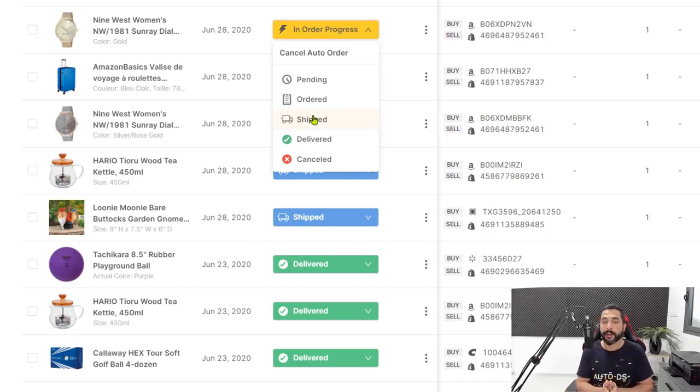Another thing that we're going to get here is automatic messages to our customers, which is something that you want to set in the settings page of AliExpress, which I will show you in just a minute. And the last status that you have is canceled. So if the order hasn't been sent yet and you want to cancel it, you don't want AutoDS to process it, simply move it to canceled, and AutoDS will move this order out of the automated order service. It will not try to order it for you.